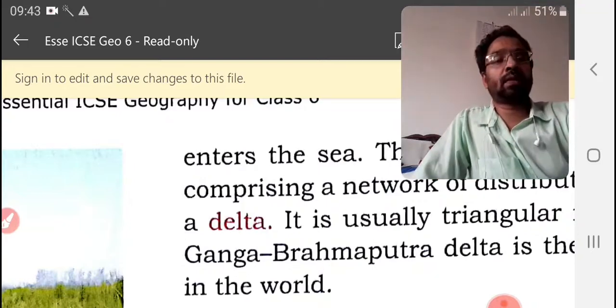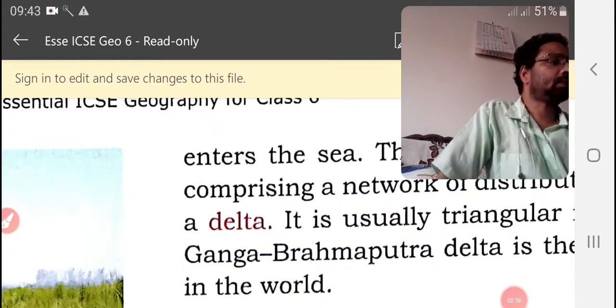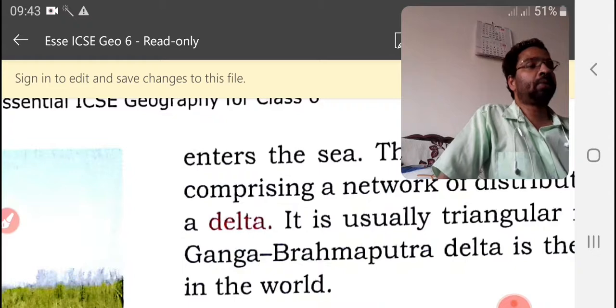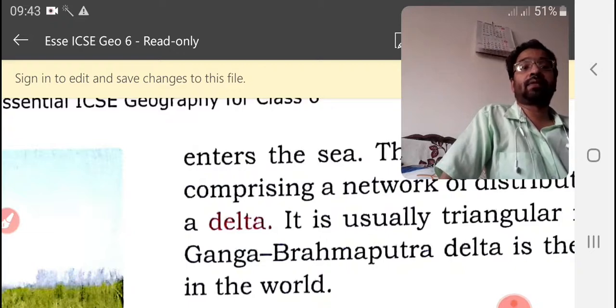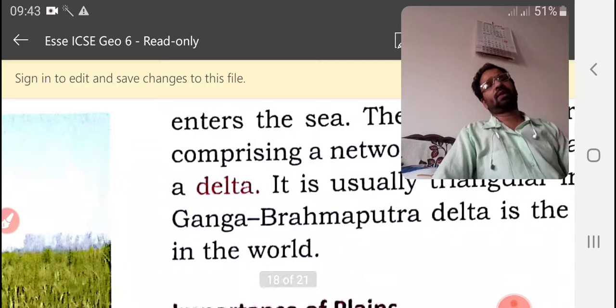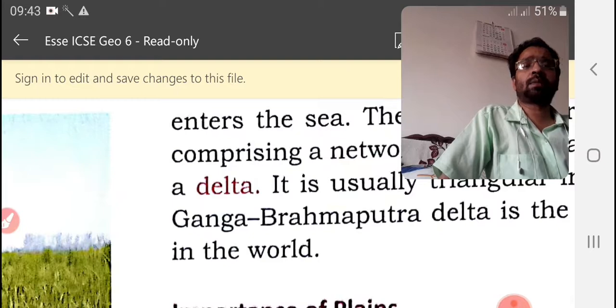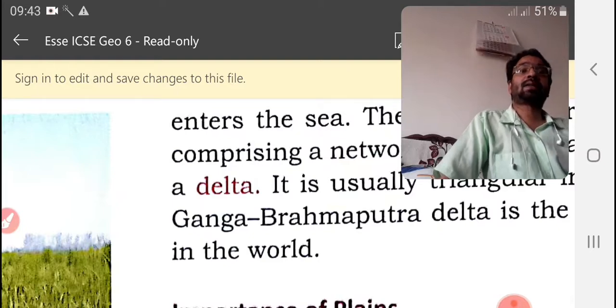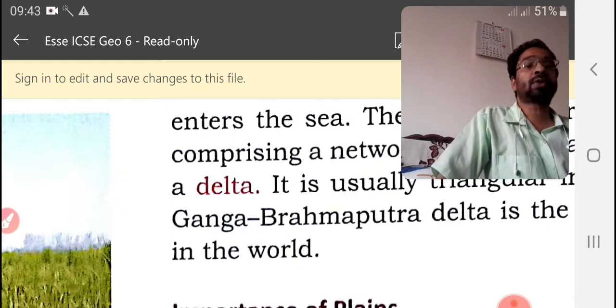Okay, and now let me see. So, dear students, now we are going to learn about the importance of plains. Alluvial plains are generally very fertile since they are carrying fertile soil from faraway places, usually from mountain or plateau. So they will deposit, and that place will form something like a plain, and if we cultivate there, that land is very fertile and will produce more crops.